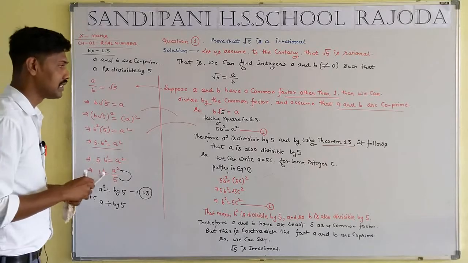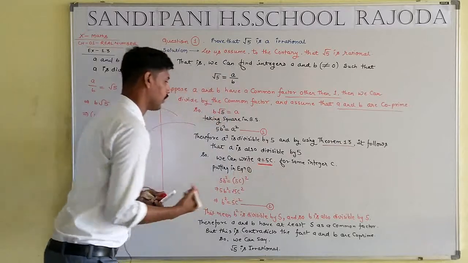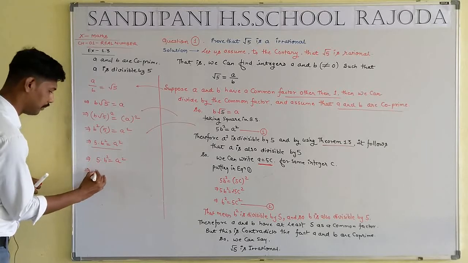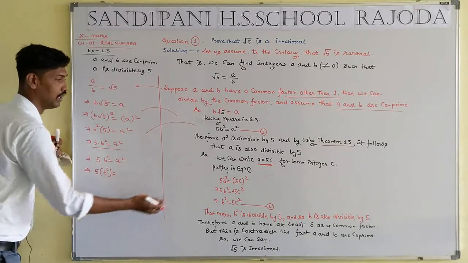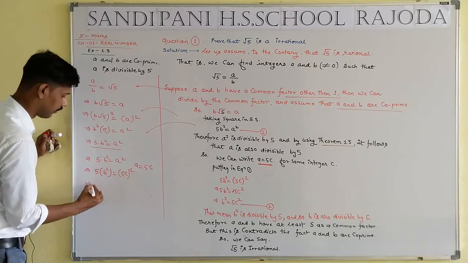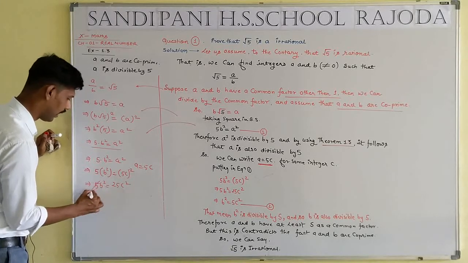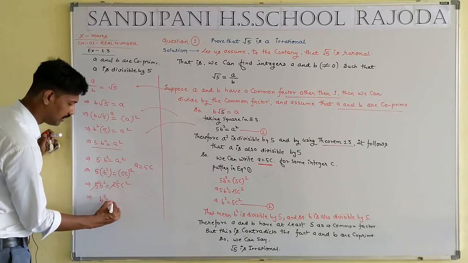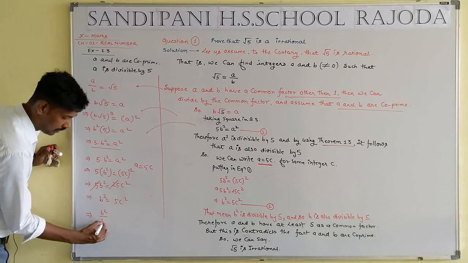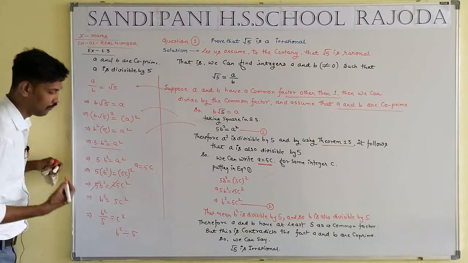Now we consider a equal to 5c. 5b square equal to a square, a equal to 5c, that means 5c whole square. 5b square equal to 25c square. 5 cancels with 25, that means b square equal to 5c square, such that b square is divisible by 5.